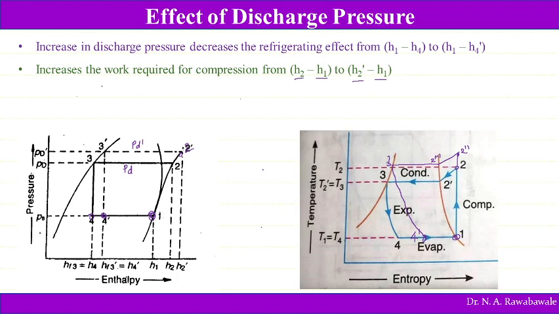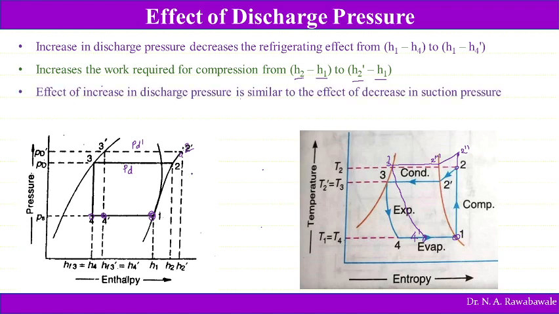So this is on the PH diagram and this is on the TS diagram. So here again the refrigerating effect gets reduced and the work done required for compression increases, and in the same way as suction pressure has an effect, discharge pressure also has a similar effect. COP of the refrigeration system gets reduced.